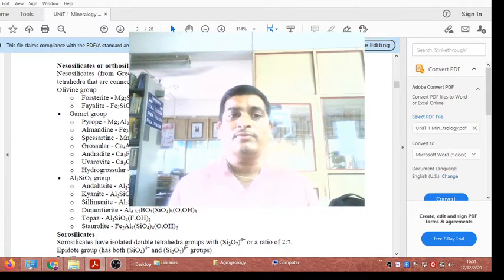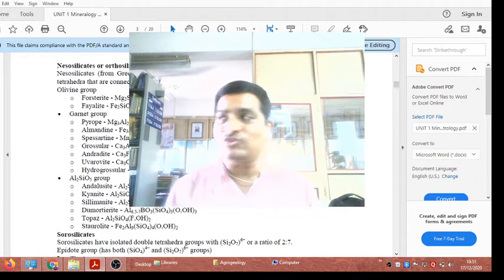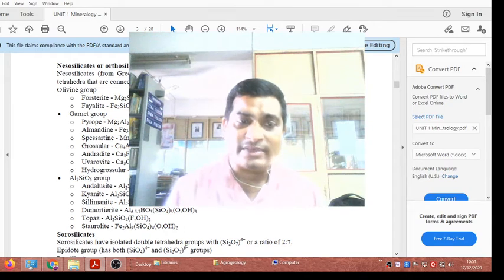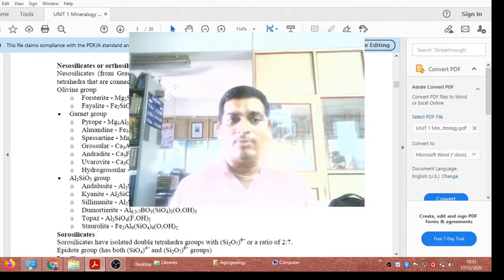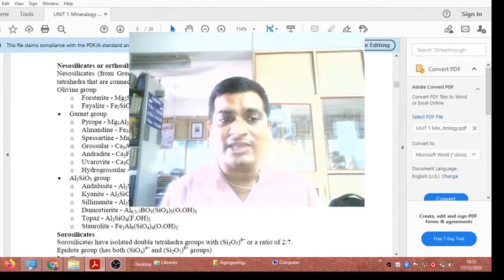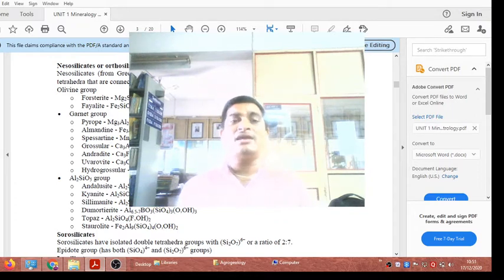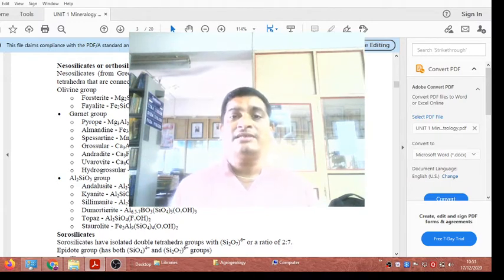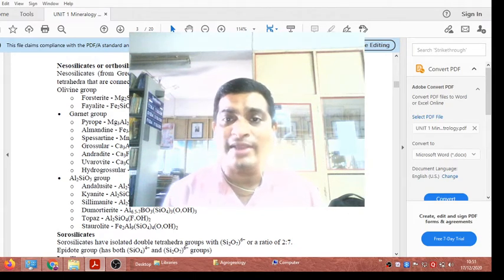This is the major group belonging to the nesosilicate structure, and minor ones containing Al2SiO4 are also called aluminosilicate minerals. In nesosilicate there are two groups, the major tetrahedron and some containing Al2SiO4, meaning aluminosilicate. But the majority of the minerals belong to the nesosilicate structure. It is also called a simple tetrahedron, meaning the ratio of silicon atom to oxygen atoms is 1:4.